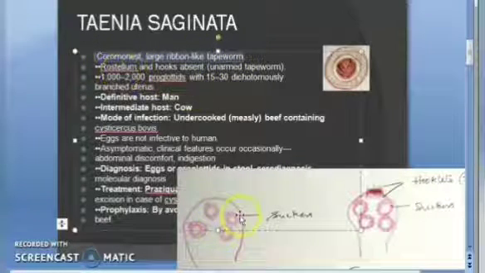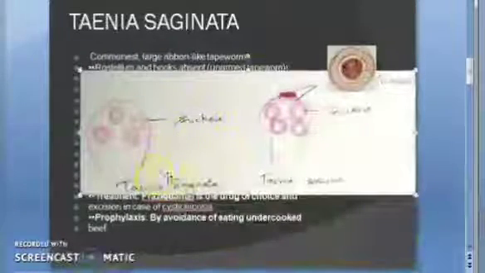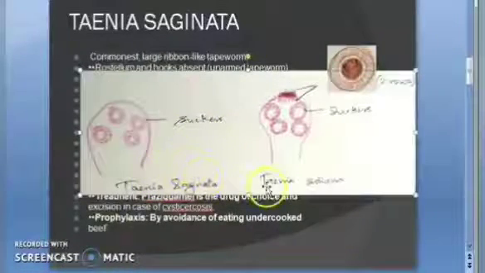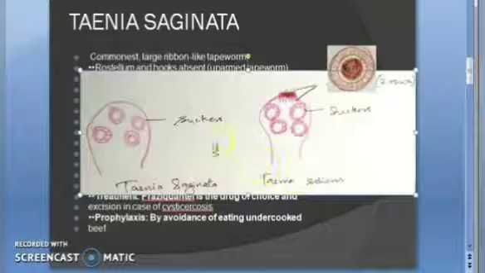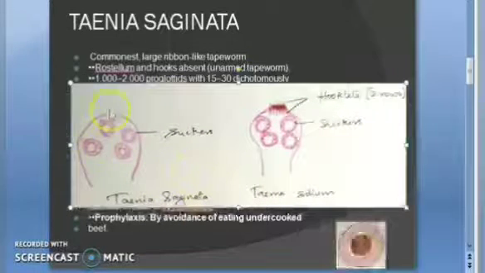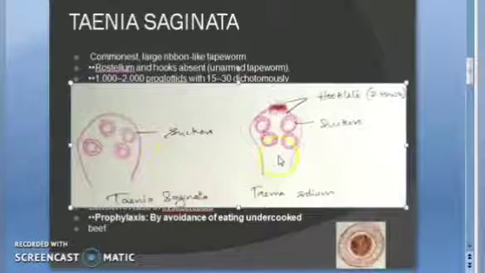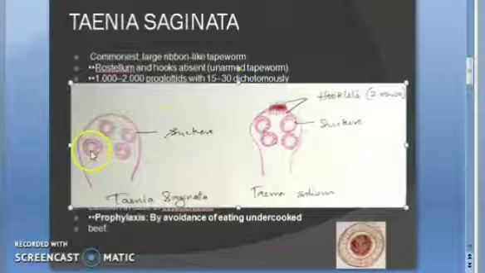In this you can see the difference between Taenia saginata and Taenia solium. The scolex you can see. So these are the scolexes. In the scolex you can see that there are no hooklets in saginata, and in Taenia solium there are hooklets. Probably because Taenia solium has hooklets, they have asked it more in the exam.